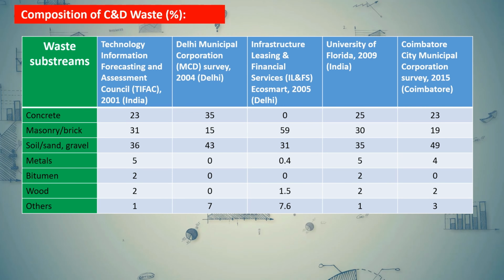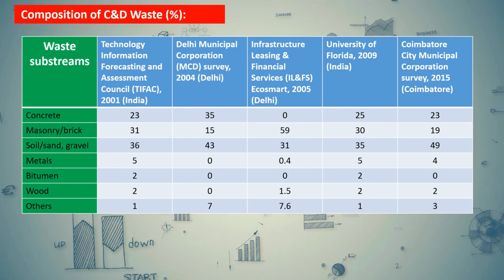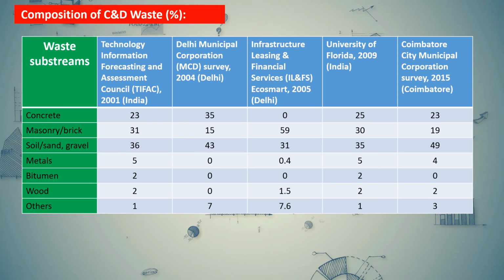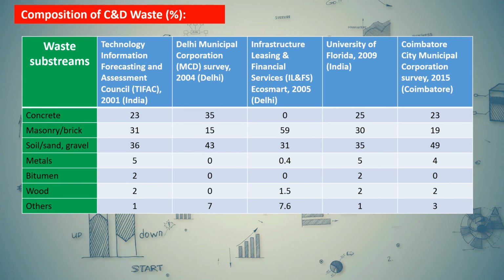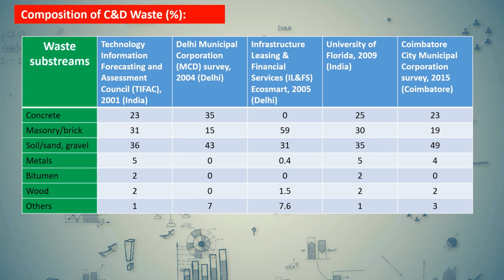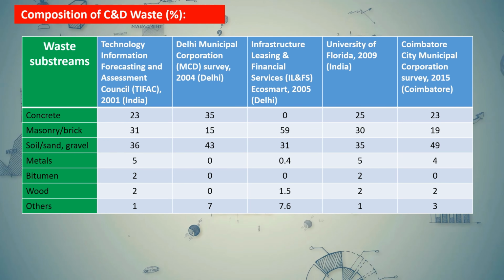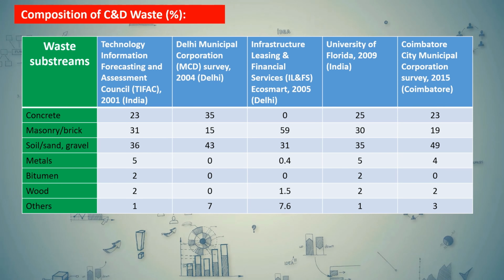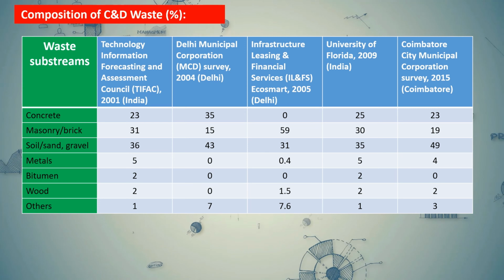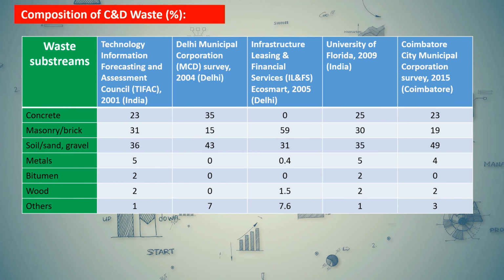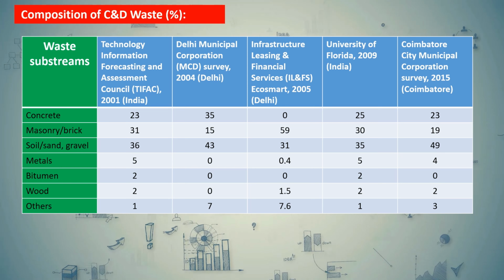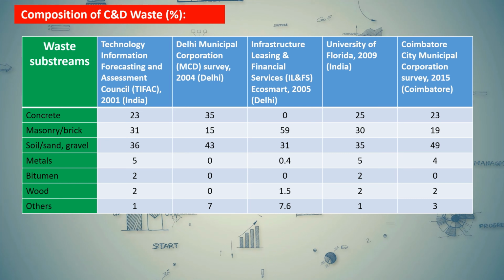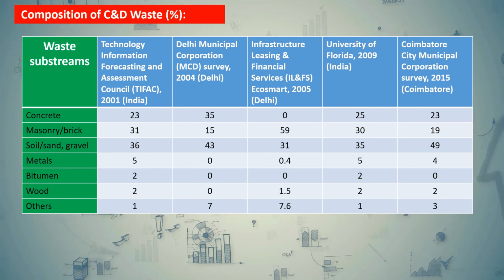1%. As per MCD, C&D waste consists of concrete 35%, masonry and bricks 15%, soil and shell gravels 43%, no metal, bitumen 0, wood 0, others 7%. As per IL&FS, in C&D waste the concrete is 0, masonry bricks are 59%, soil, sand and gravels are 31%, metals are 0.4%, bitumen 0, wood 1.5%, others 7.6%.